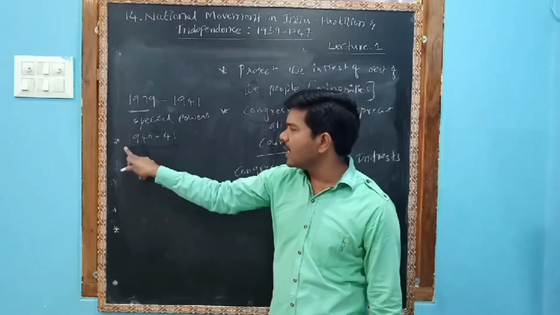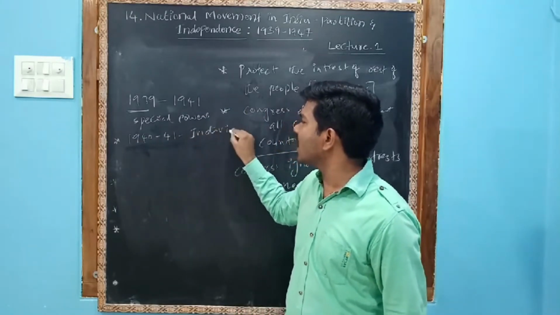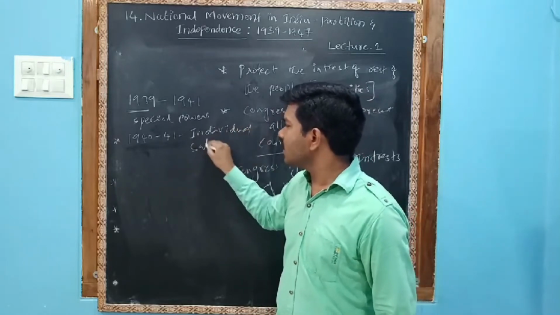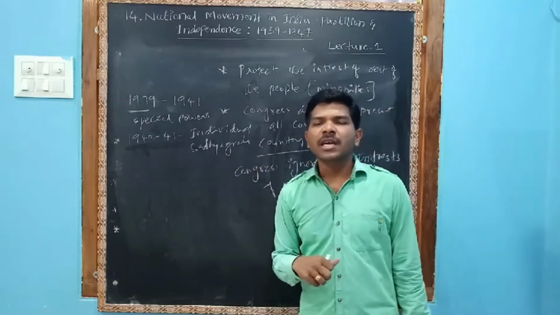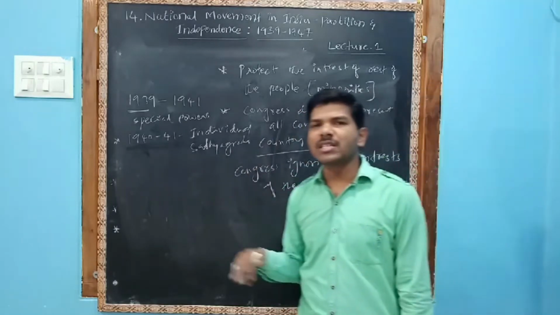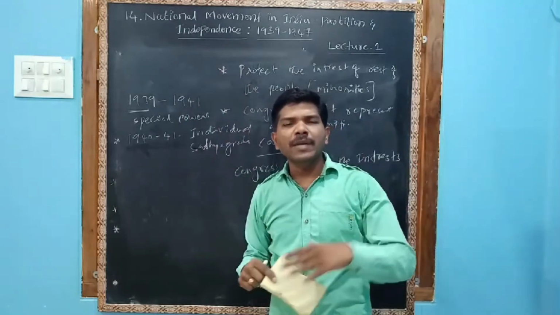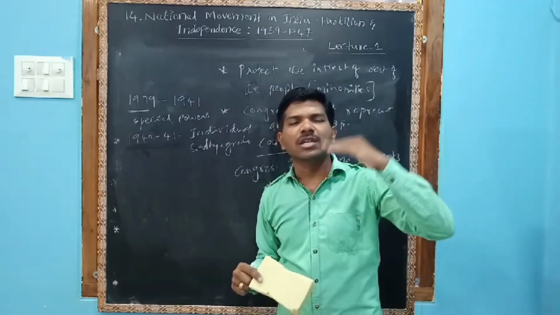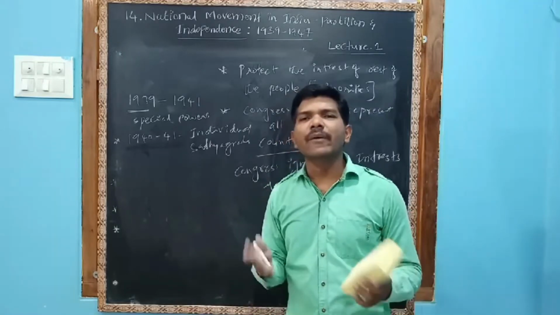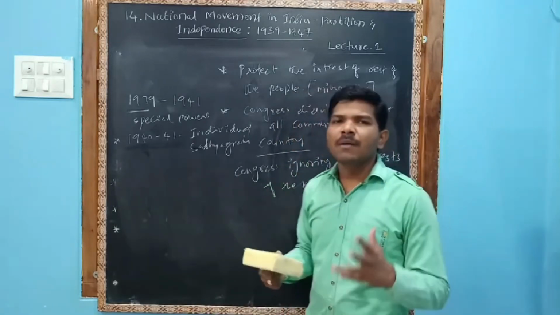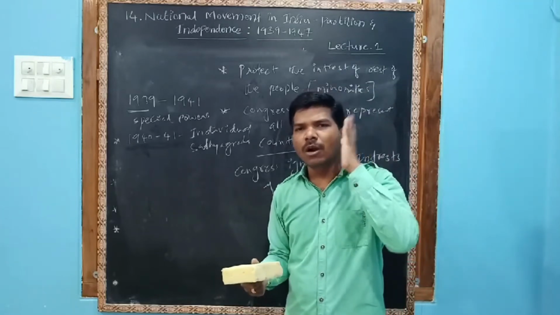In this period, Congress organized individual satyagraha. Congress organized individual satyagrahas and processions in a slow, peaceful manner, and they were pressurizing the government to give independence to India, but the British paid a deaf ear. The British did not listen.